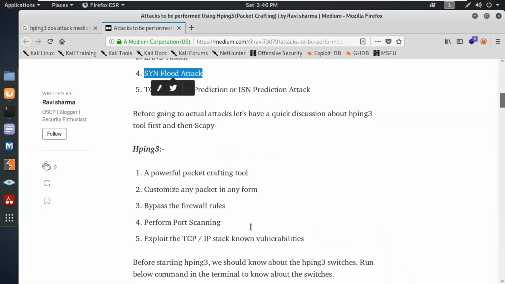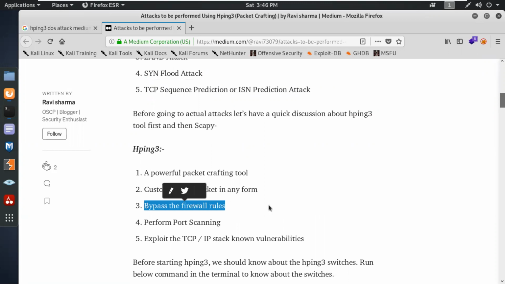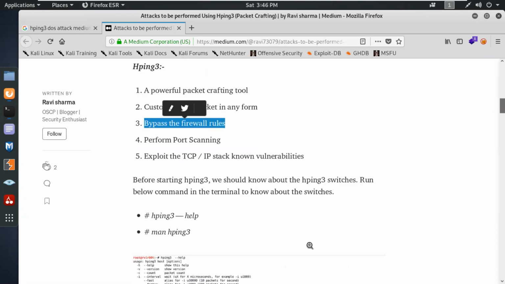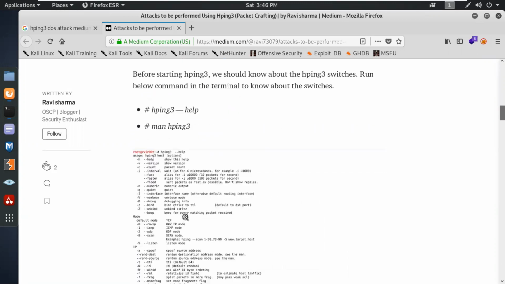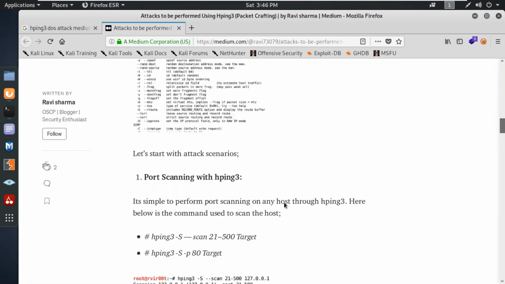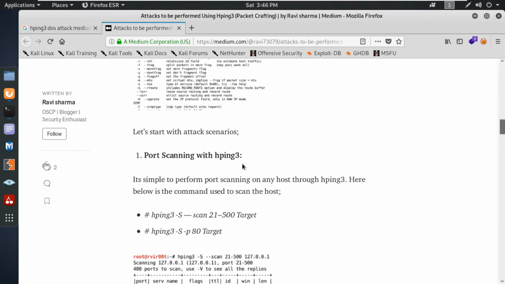You can see hping3 is a powerful packet crafting tool. It can customize any packet in any form and bypass the firewall rules. I was talking about the rules, not the firewall. It can perform port scanning, and we can exploit the TCP/IP stack vulnerabilities. You can try it over here with hping3, port scanning with hping3. You can scan the port numbers with it.